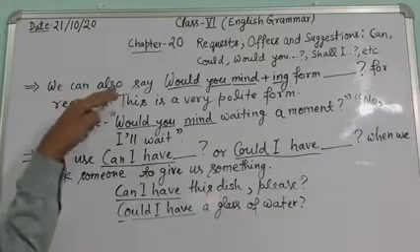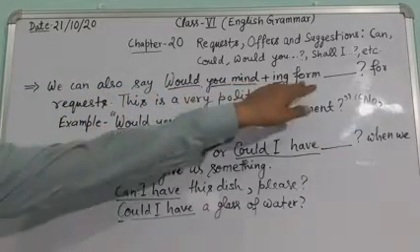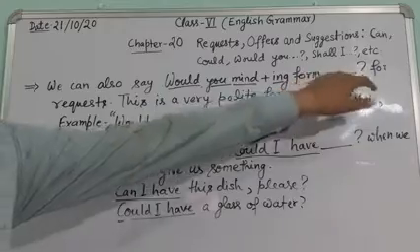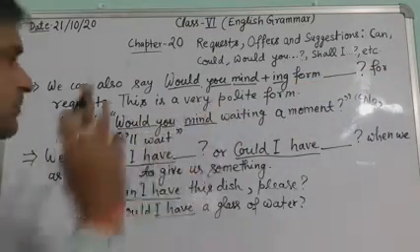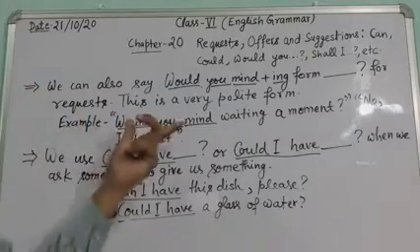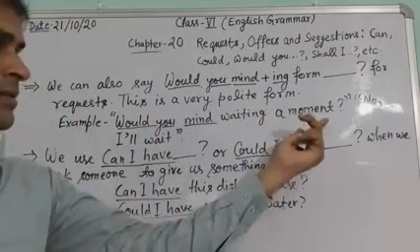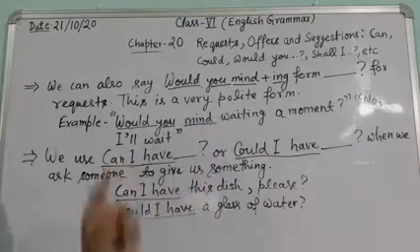We can also say would you mind plus ing form for requests. This is a very polite form. So for example, would you mind waiting a moment? No, I will wait.